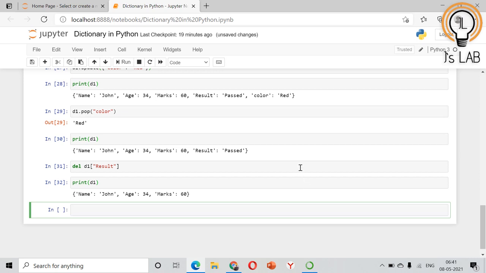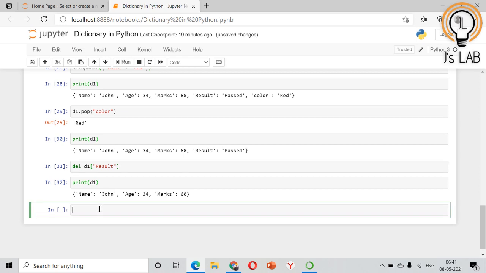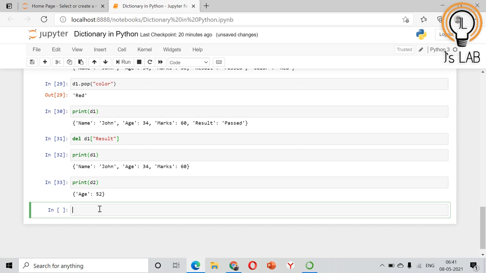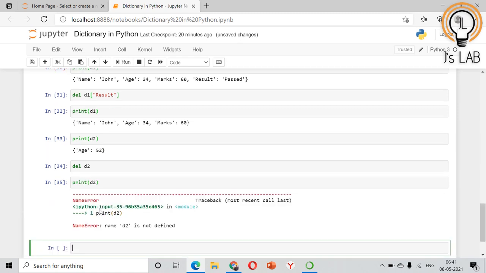But if you forget to put the key, it will remove the entire dictionary. That also we'll see. We'll print D2 that we have created. So it has one key value pair. If you put del D2, then it will delete the dictionary completely. So print D2. Nothing is there, it has been deleted.